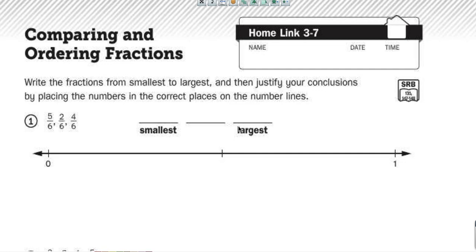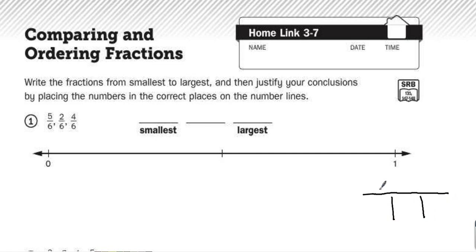For HomeLinks 3.7, we're going to be comparing and ordering more fractions. The strategy that we learn for ordering fractions in class is called LEG, L-E-G, which stands for less than half, equal to half, greater than half. So the first thing we're going to do is do our LEG chart.